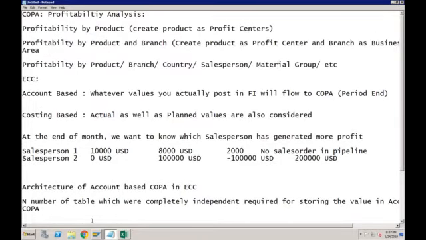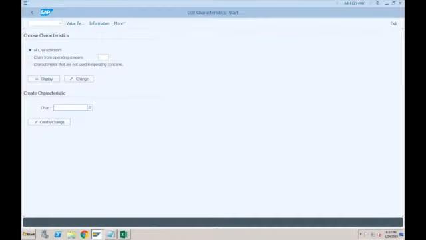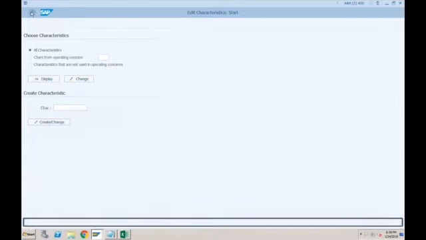You have to specify here the list of dimensions that you are going to use. Just go to characteristics. You can create your own characteristics if you want, but normally we use the characteristics provided by SAP. So I can directly go to maintain operating concern.